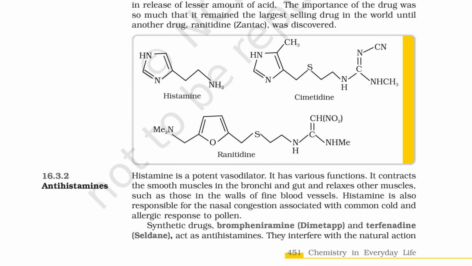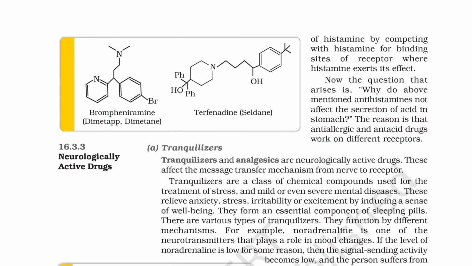Synthetic drugs, brompheniramine, Dimetapp, and terfenadine, Seldane, act as antihistamines. They interfere with the natural action of histamine by competing with histamine for binding sites of the receptor where histamine exerts its effect. Now the question that arises is, why do the above-mentioned antihistamines not affect the secretion of acid in the stomach? The reason is that antiallergic and antacid drugs work on different receptors.